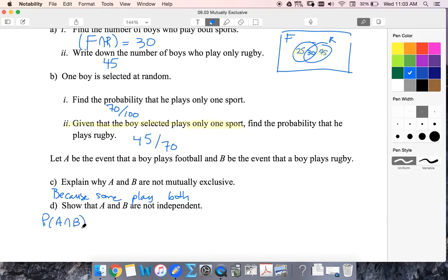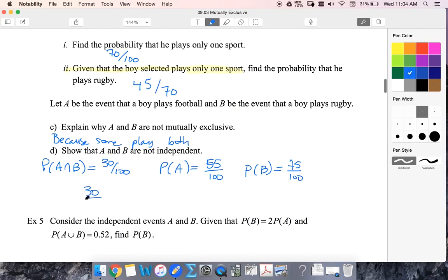So the probability of A intersect B is 30 out of 100. Probability of A is 55 out of 100. Probability of B is 75 out of 100. So if these are independent, then 30 out of 100 would be equal to 55 times 75 out of 100 times 100. And we already know that it's not going to be true, because it says not independent. So we know that's going to be not equal, therefore not independent.